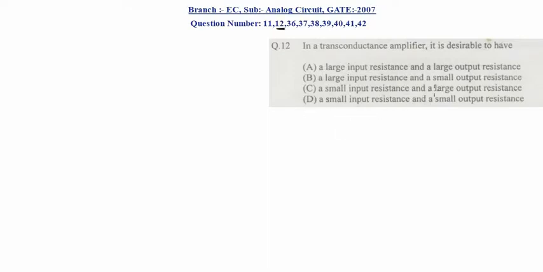Next question is question number 12. In this, we have to find out what is desirable with respect to a transconductance amplifier. That is, we have to find out information about its input resistance and output resistance. A transconductance amplifier is nothing but a voltage to current amplifier. That is, input is voltage and the output is current.